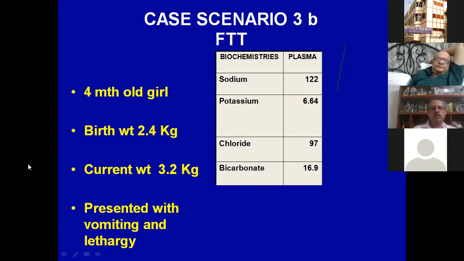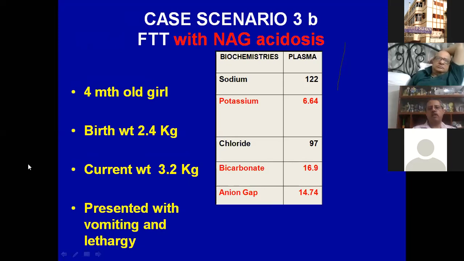Similar sort of a picture in a 4-month-old girl. So here also we see a low sodium, high potassium, and metabolic acidosis. So similarly, a type 4 RTA. So what have we seen till now? First child was failure to thrive with normal anion gap acidosis but hypokalemia. Second child was a similar case but with nephrocalcinosis. Third and fourth were both type 4 RTA.